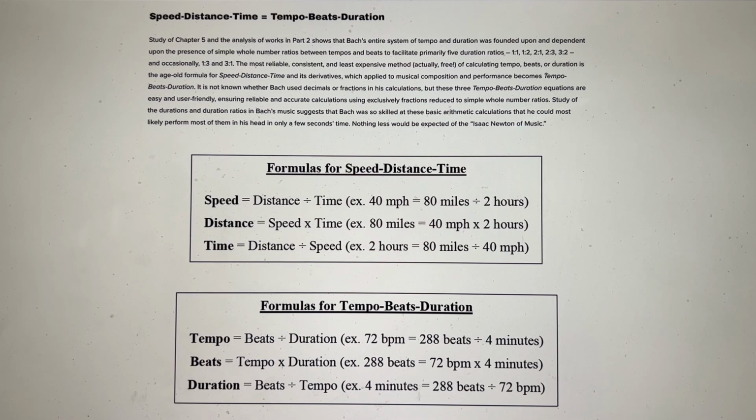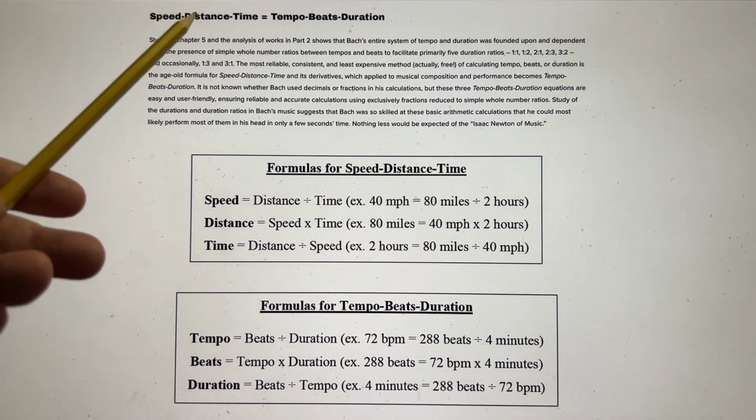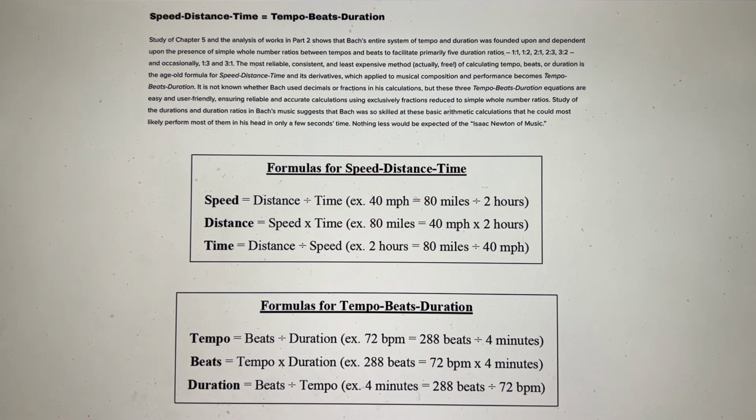But I wanted to talk about speed, distance, and time in this video, because this is really the only way that one can possibly calculate all these things and do it accurately every time with no error.